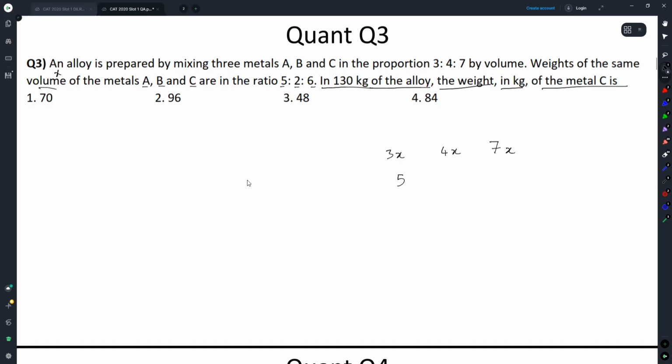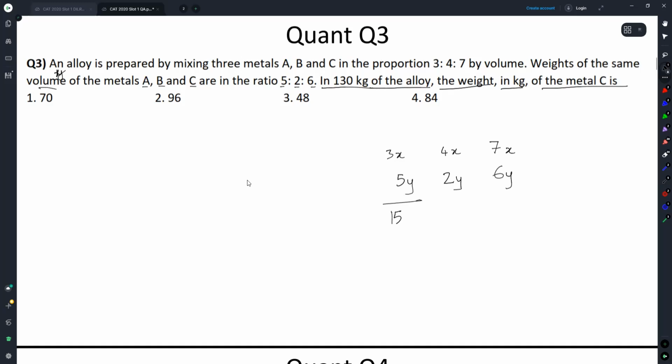Its weight is 5, this one's weight is 2 and this one's weight is 6. Or if you want to go Y volume, or whatever volume, the ratio would turn out to be either 5y or 2y or 6y.